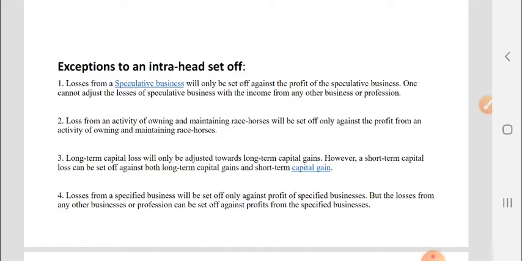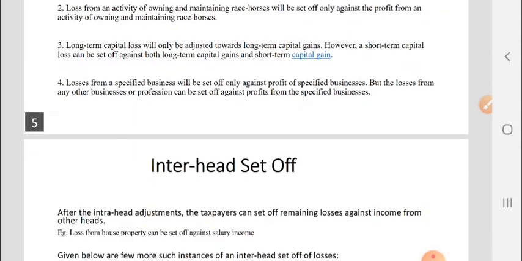Long-term capital loss will only be adjusted against the long-term capital gains. However, a short-term capital loss can be set off against both the long-term capital gain and the short-term capital gain. Losses from a specified business will be set off only against the profit of specified businesses, but the losses from any other businesses or profession can be set off against profit from the specified businesses.